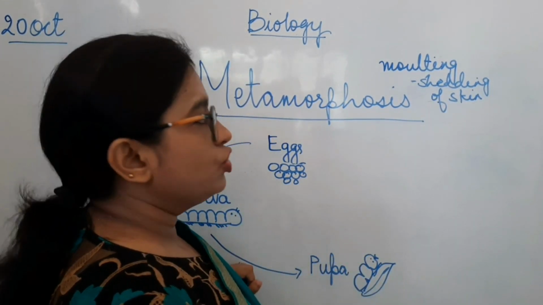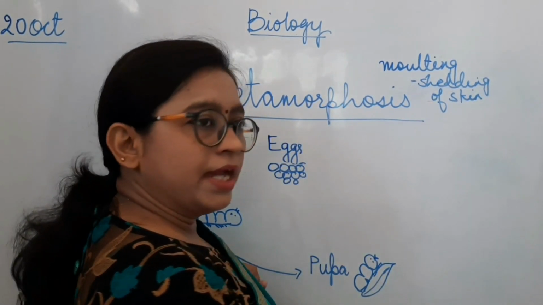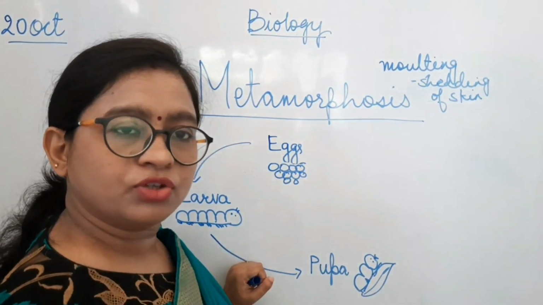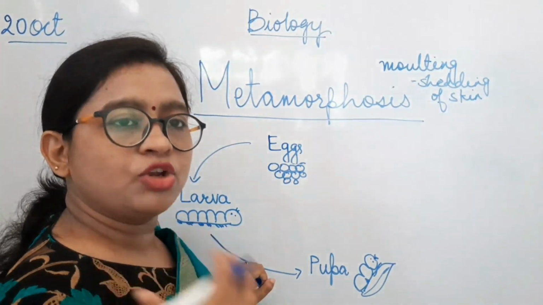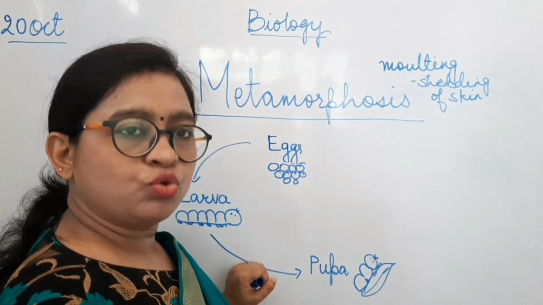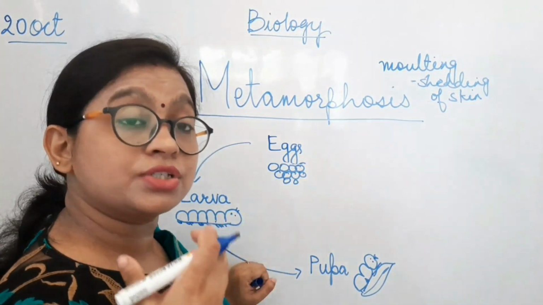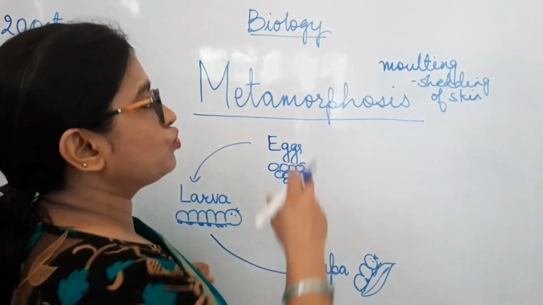This process is common at the stage of pupa, where through numerous molting, since the body is undergoing different changes, it cannot stay in the same skin throughout the stage. So it undergoes the removal, or shedding, of the skin. That process is called molting.